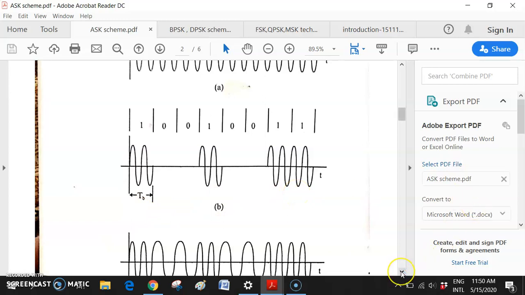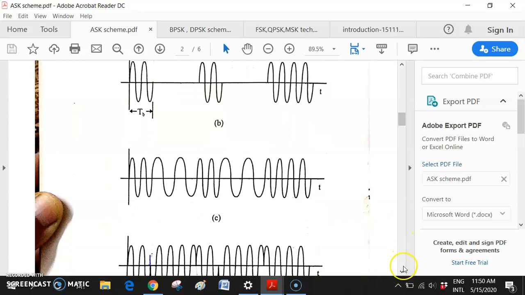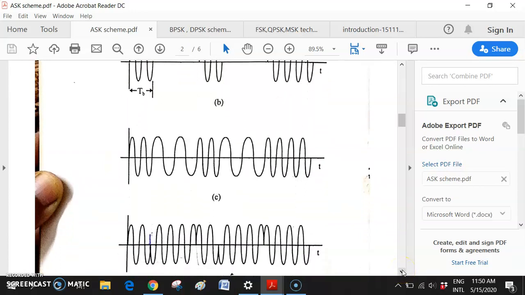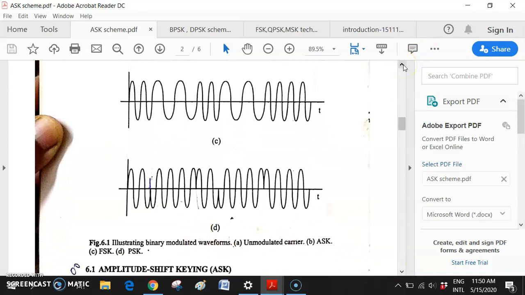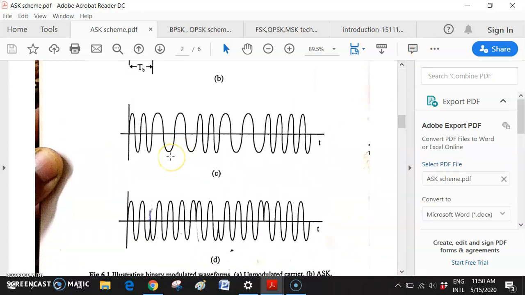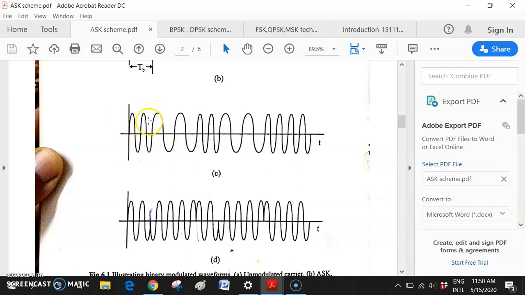In the FSK scheme, for digital data 1 there is one kind of frequency, FC1, and for digital data 0 there is another. 1 and 0, these are the two options.